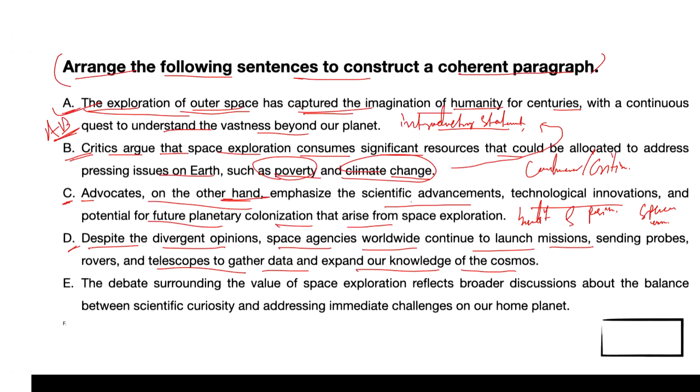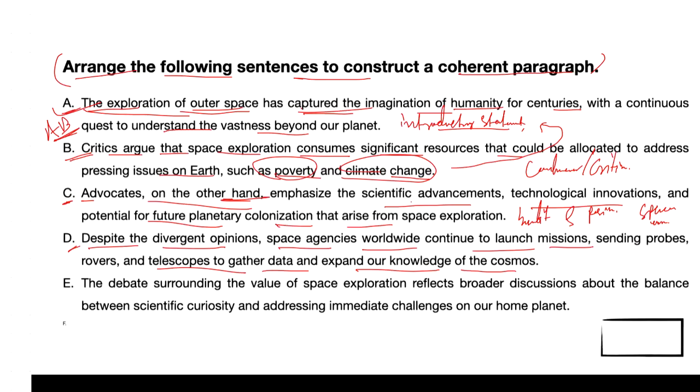It also emphasizes the ongoing commitment to expanding our knowledge of the cosmos through the deployment of probes, rovers, and telescopes, isn't it? On the basis of that, we can say C and D also pair.